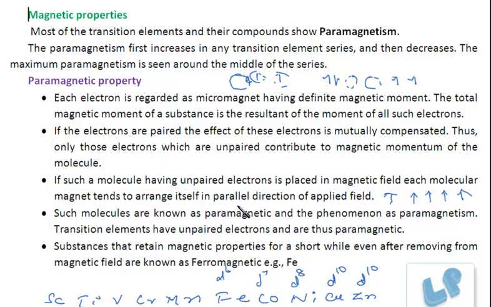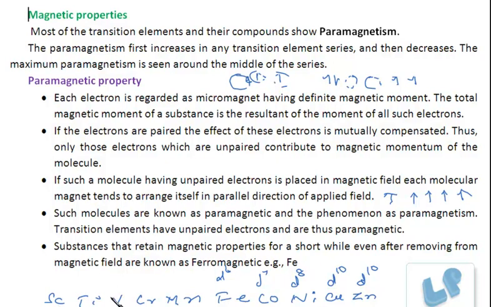But paramagnets, when they are removed from the magnetic field, lose the magnetic property. So this alignment of the molecules, of these micromagnets, of these electrons, is not permanent here. When placed in the magnetic field, these magnets tend to arrange themselves in the direction parallel to the applied field, and they get magnetized. Such molecules are known as paramagnetic, and the phenomenon as paramagnetism.